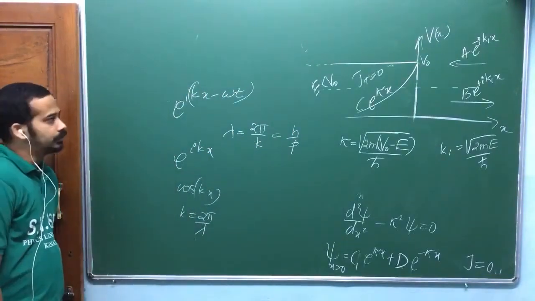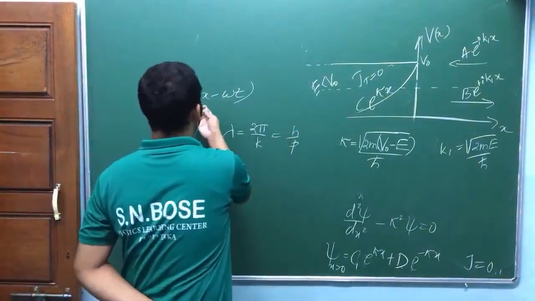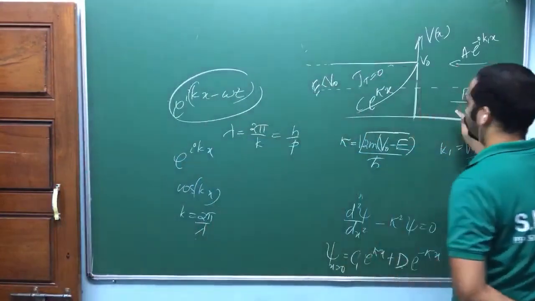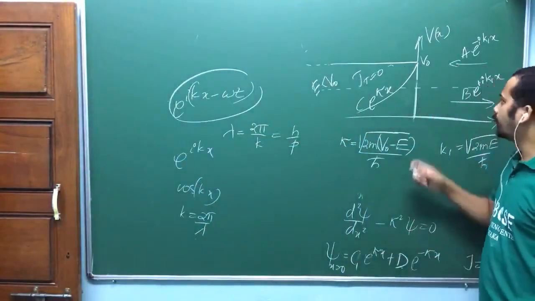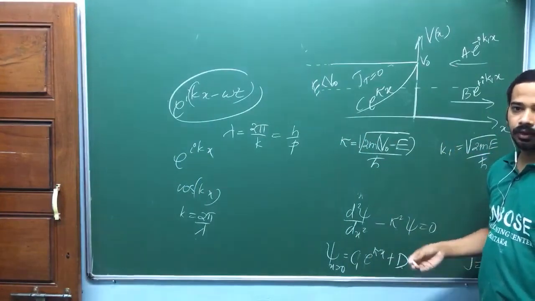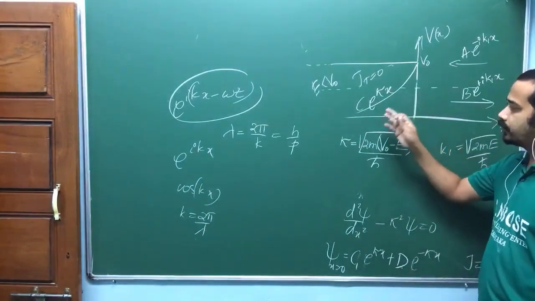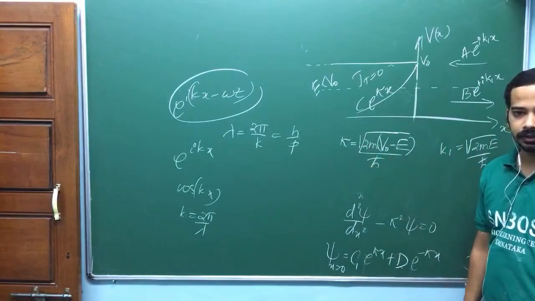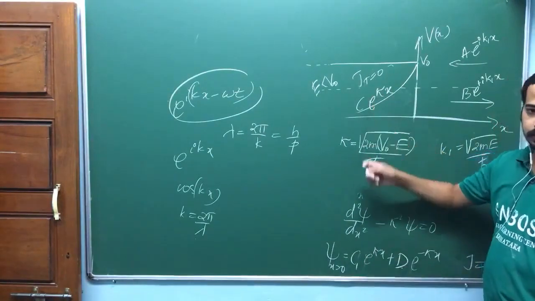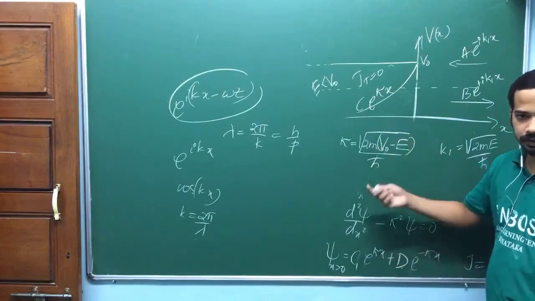But in this region, you don't have a traveling wave. These are traveling wave functions, but this is not a traveling wave function, isn't it? Only for a traveling wave function can you define some wavelength. Then what's the wave function that I have drawn here? You can't define a wavelength for that one. That's what I'm saying.